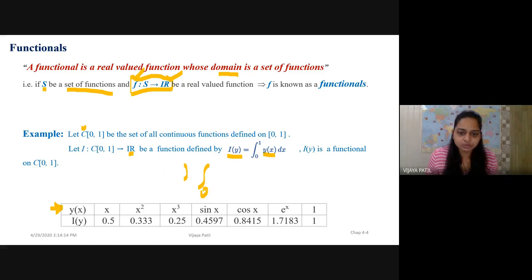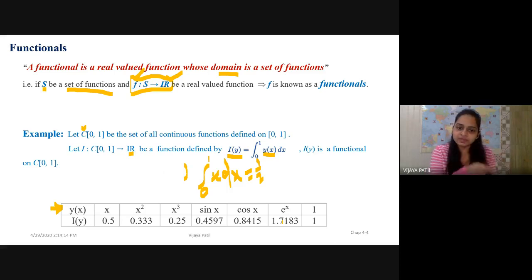It's like 0 to 1, and we have substituted y of x as x, dx, and we have got the value of this as 1 by 2, that is 0.5. These are nothing but the values. So this y of x, I'm considering x, and I of y is nothing but the integration of this x from 0 to 1. It's 0.5. Similarly, for x square, x cube, sine of x, I have got a few numbers. I just wanted to explain something out of it here.